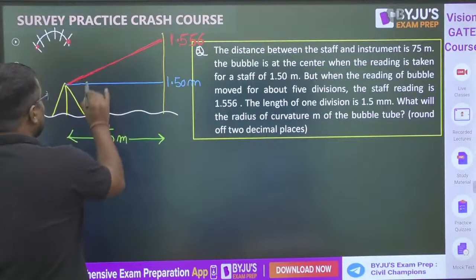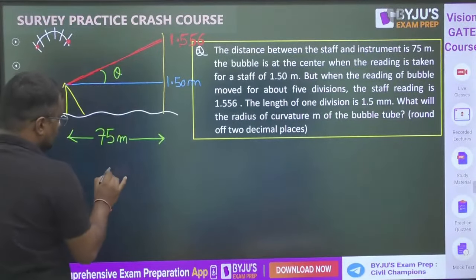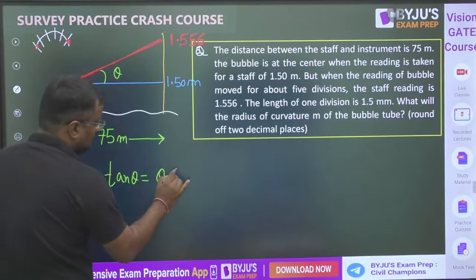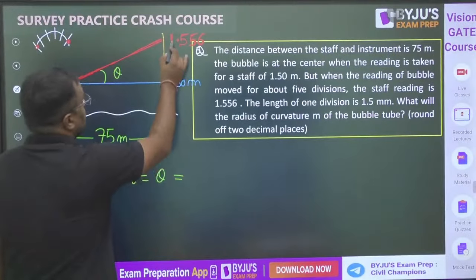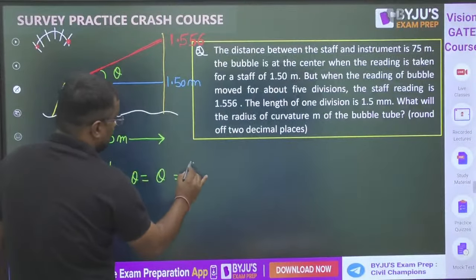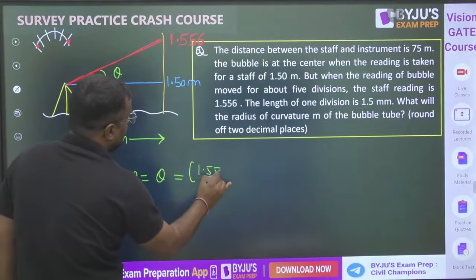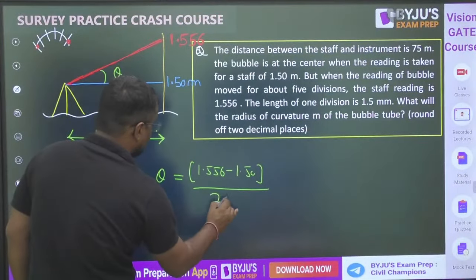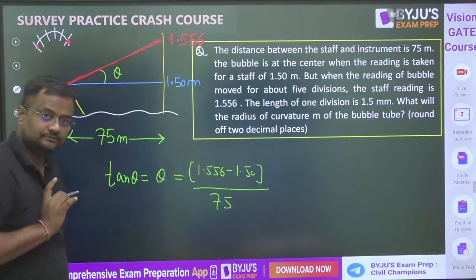Now what will this theta be? Tan theta, and for small values of theta it will be theta only, is equal to the staff reading difference, 1.556 minus 1.50 divided by 75. This will be theta.